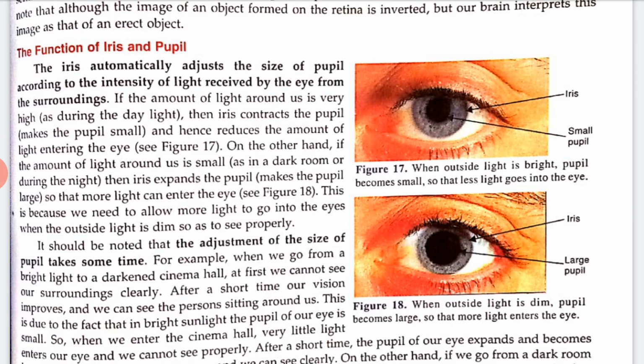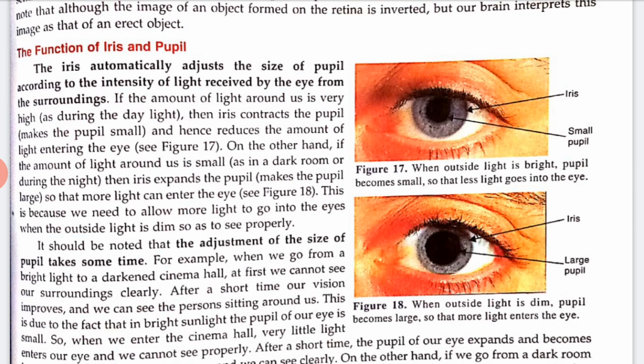On the other hand, if we go from a dark room into bright sunlight or switch on a bright lamp, we feel a glare in our eyes. This is due to the fact that in a dark room the pupil of our eye is large, so when we go out in the bright sunlight or switch on a bright lamp, a large amount of light enters our eyes and we feel glare. Gradually the pupil of our eye contracts, so less light enters our eye and we can see clearly.